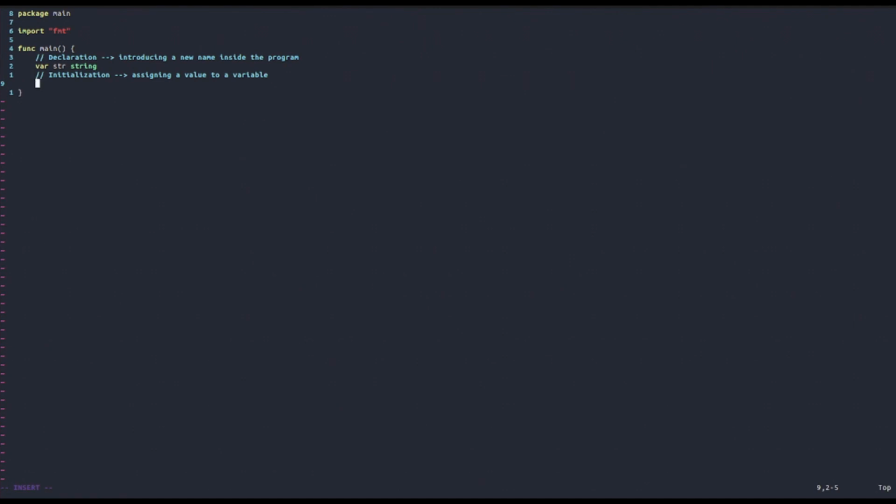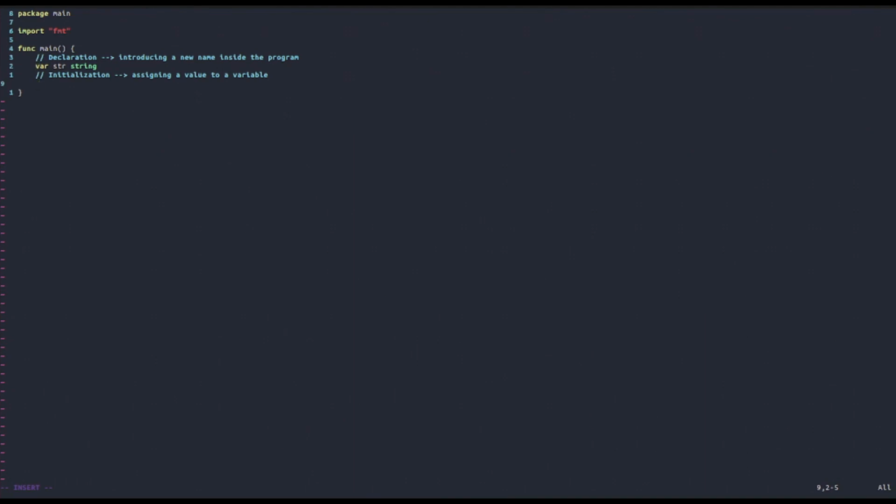Of course, remember that in Golang, if you declare a variable and do not use it inside the program, it will throw an error. It will say, you're not using this variable, so you don't need it, comment it out or remove it. So compiling the program as is now would throw an error, but this statement that we wrote is completely correct in Golang. And what we did here was just declare the variable str, meaning we're telling the program that we're going to use this name inside the program, but we did not yet assign a value to it.